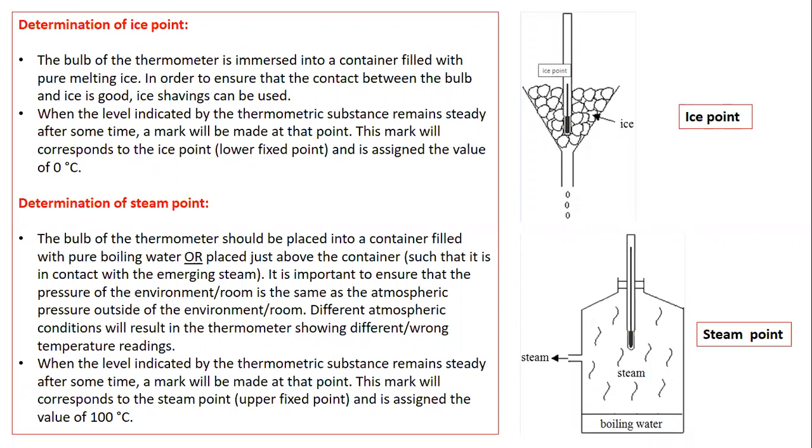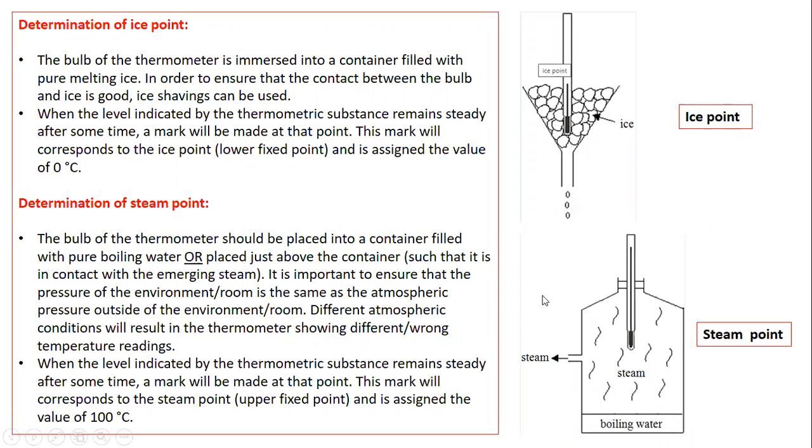So ice point and steam point, these are the two fixed points. When we are calibrating a thermometer, the first step is we select a thermometric substance with a suitable thermometric property. The second step is we need to select two fixed points. After selecting them, we mark those two fixed points on the thermometer scale. The lower fixed point, or ice point, is marked at the bottom, while the steam point or upper fixed point is marked at the top of the scale.